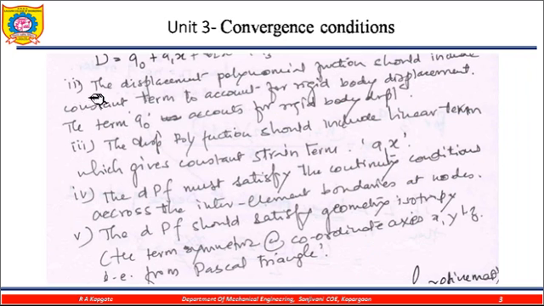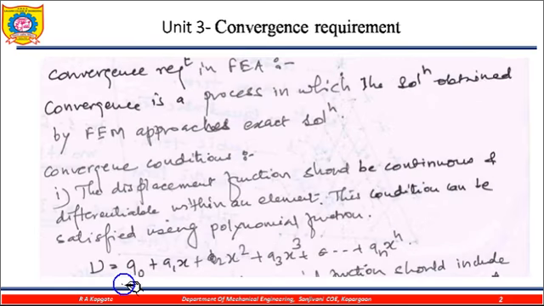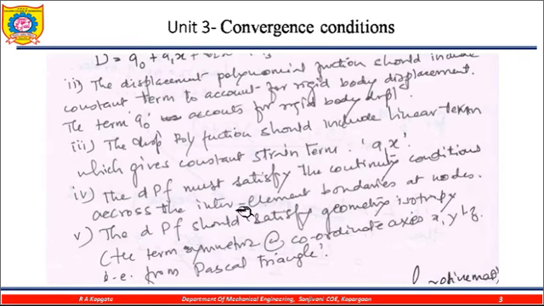Now the second condition: the displacement polynomial function should include a constant term. This constant term a0 is already available in the equation, and it is required to account for the rigid body displacement.